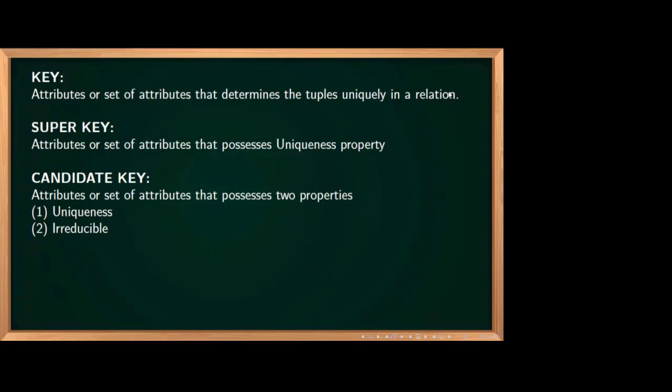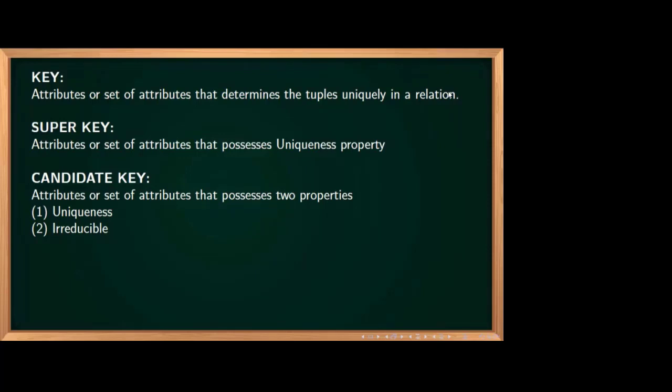Now, can you tell me what is a key? Many terms are there: key, super key, candidate key, primary key, alternate key, foreign key. There are many. Now, I have told six.